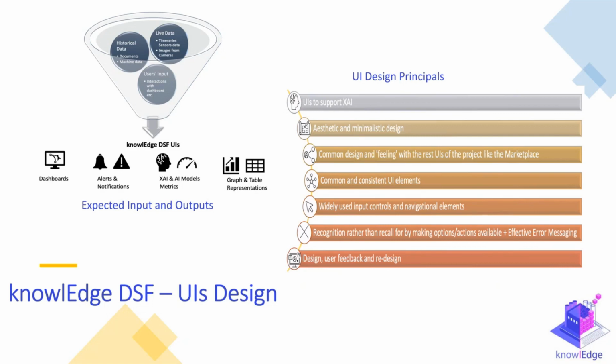We have specific tabs for explainable AI, and we present the importance of various features that have a significant impact in an AI model. So the idea is to not have the AI as a black box anymore, but to make it more interpretable, so a user can be more confident about the results of an AI model and see whether they should accept the results or not. Maybe a model can say, okay, here we have an anomaly, but if they check the explainable AI part and see the features that were used, or that the metrics are not that high, a user can maybe not consider it an anomaly, just a problem of the model. And of course, as I said, we present graph representations, tables, and so on.